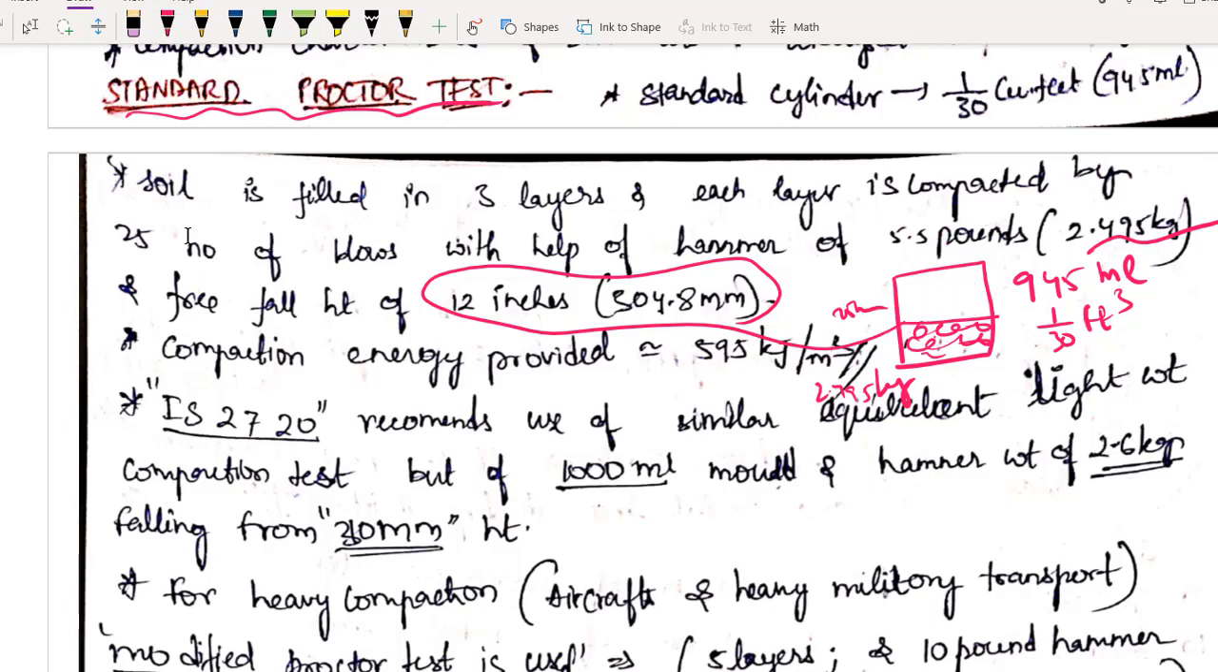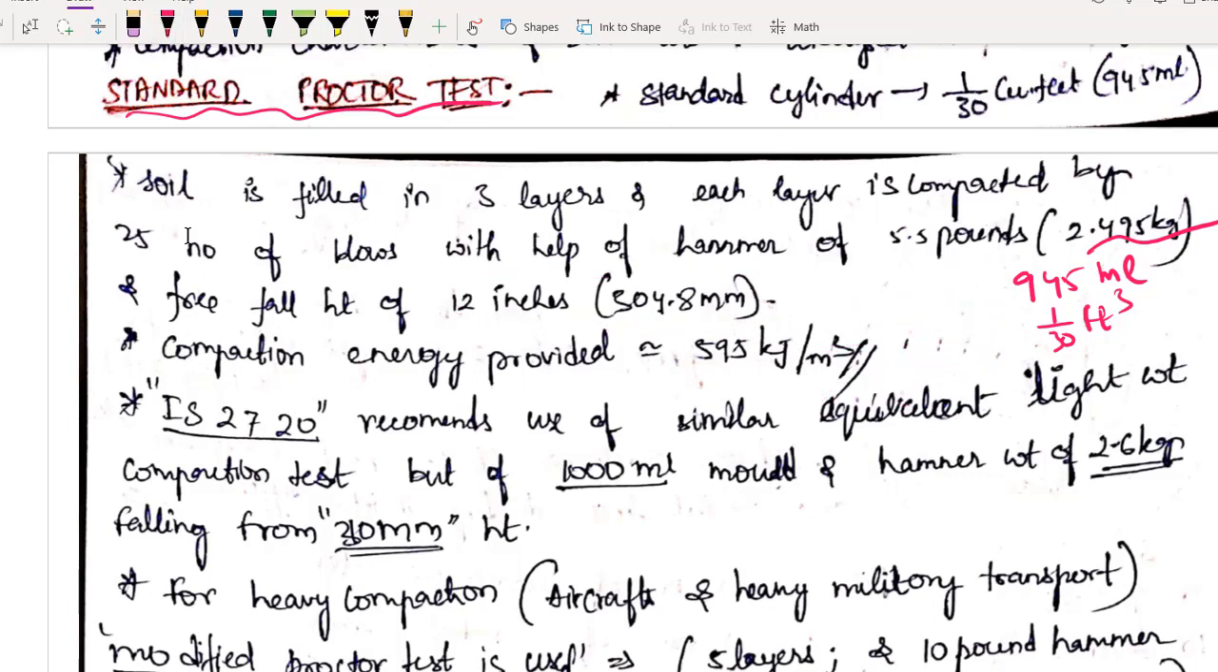Okay, so once 1/3 of the cylinder is filled, again pour some soil, again compact it. I hope you got it right. We have to fill our cylinder in 3 layers. Each layer, how many blows are you giving? 25 blows. What is the hammer which you are using? 2.495 kilos, or you can also say 5.5 pounds, up to you. So the height of fall is 12 inches or 304.8 mm.